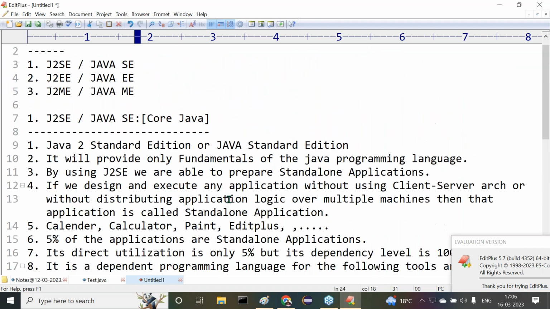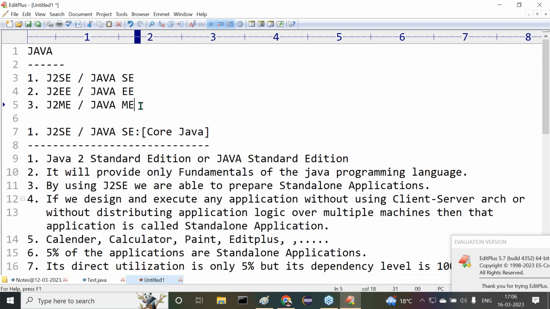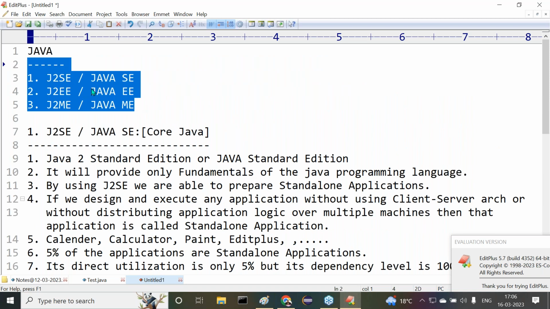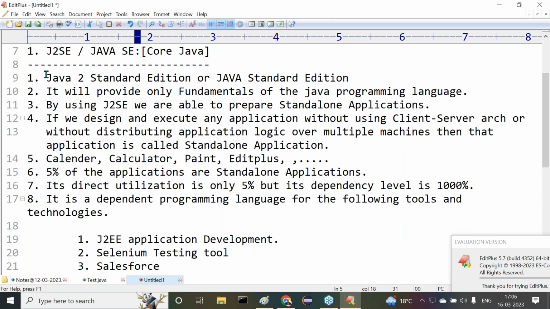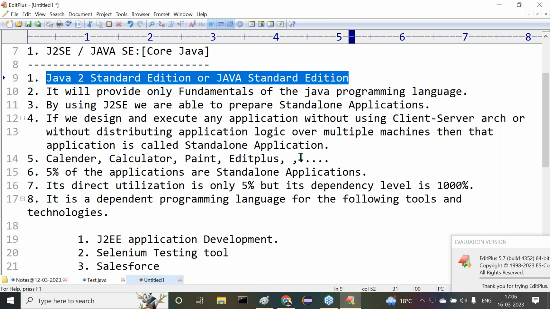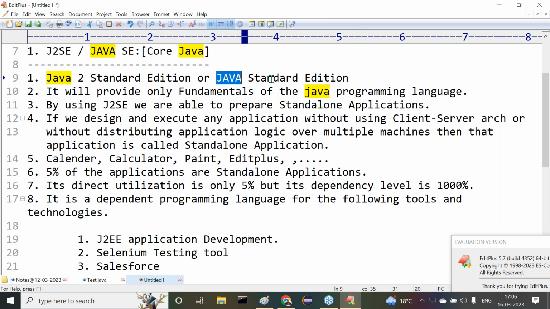Now tell me guys, all of you know, Java is available in how many parts? Three parts. What are the three parts of Java? J2SE, J2EE, and what is the next one? J2ME. Right, sir. J2SE, what is the abbreviation for J2SE? Java 2 Standard Edition or Java Standard Edition.